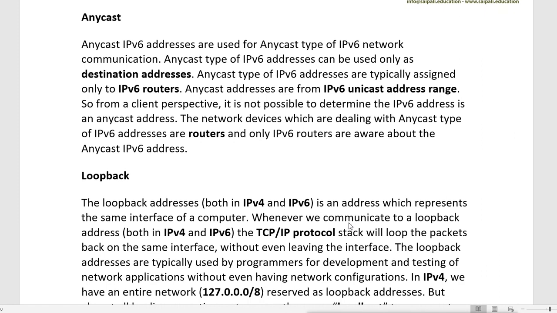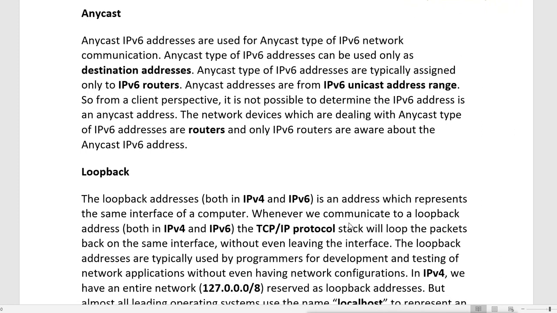Then we have Anycast. Now Anycast is actually a multicast. It is actually the same as multicasting, but we can say that instead of broadcast we have Anycast here. This Anycast was not available in IPv4, but it is available here. So it is not like a broadcast, and it is like a multicast, but it is different.